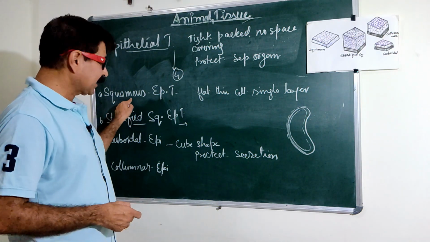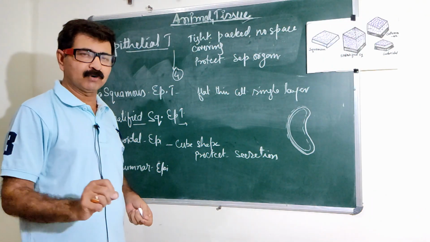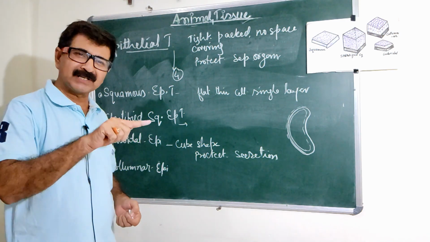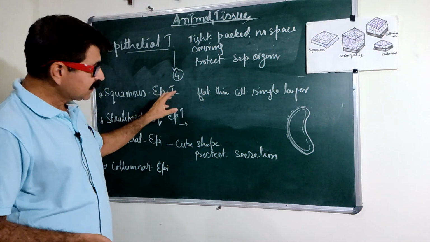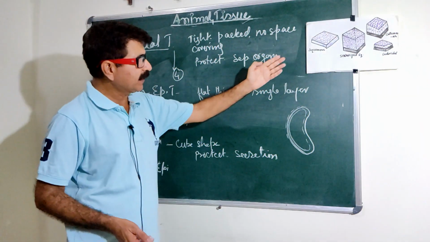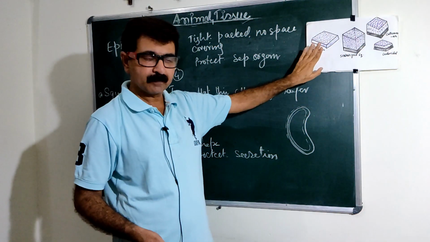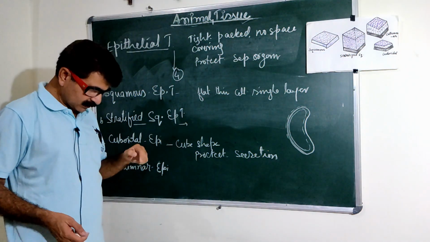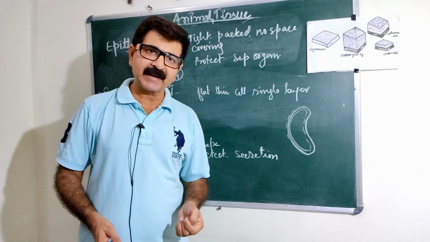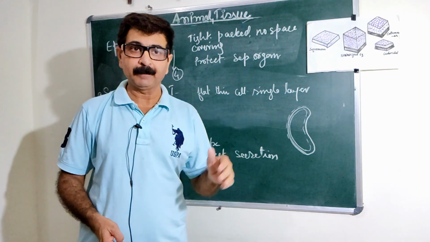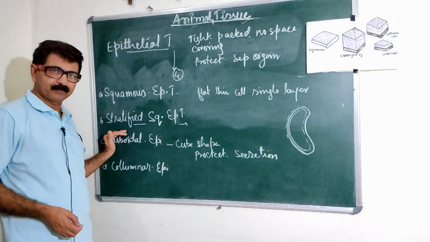1, the squamous epithelial tissue, the cells of this tissue are flat, thin, with a single layer. They form only a single layer here, right? And these cells help in the protection. Here you can see the diagram, only single cell layers are there. Especially the linings of the mouth, the esophagus, the nasal cavity, they all contain this kind of a layer. Another kind of tissue is the stratified squamous tissue.